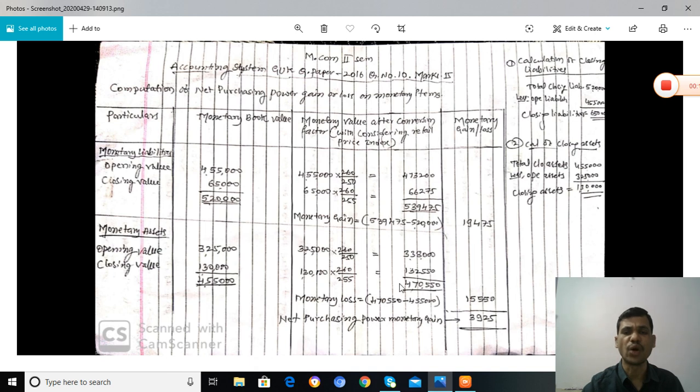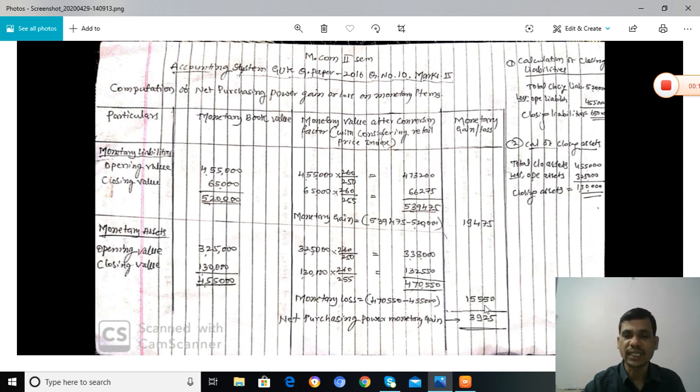It is a monetary loss because we are showing only 4,55,000, but the actual value of the assets is 4,70,550. We are showing the assets at less than their actual values. Therefore, it is a monetary loss. 4,70,550 minus 4,55,000 is equal to 15,550.